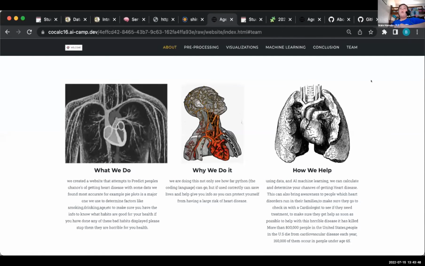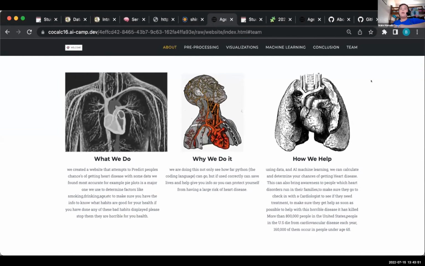Why we do it: we are doing this not only to see how far Python, the coding language, can go, but because, if used correctly, it can save lives and give you info so you can protect yourself from having a large risk of heart disease.